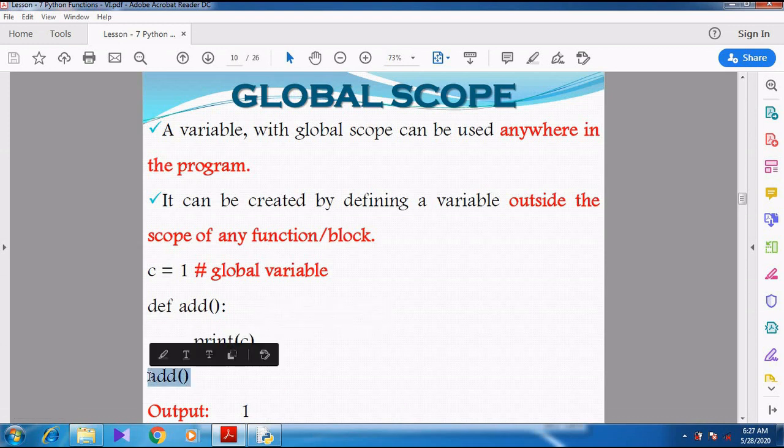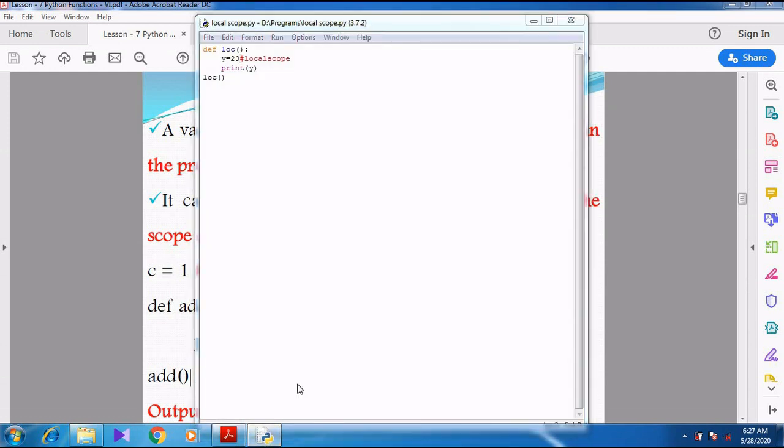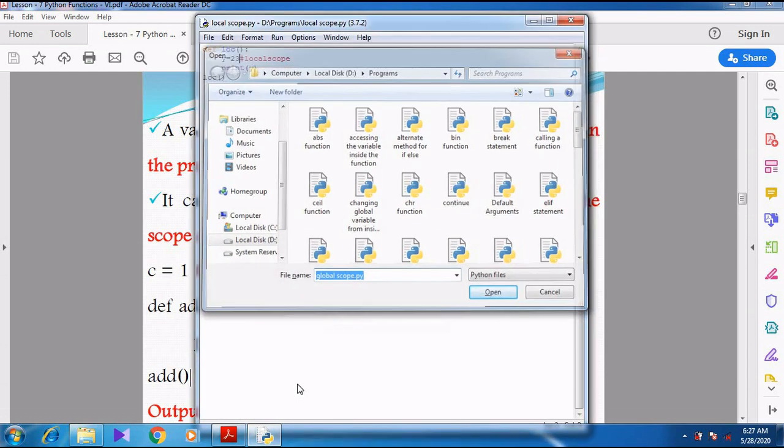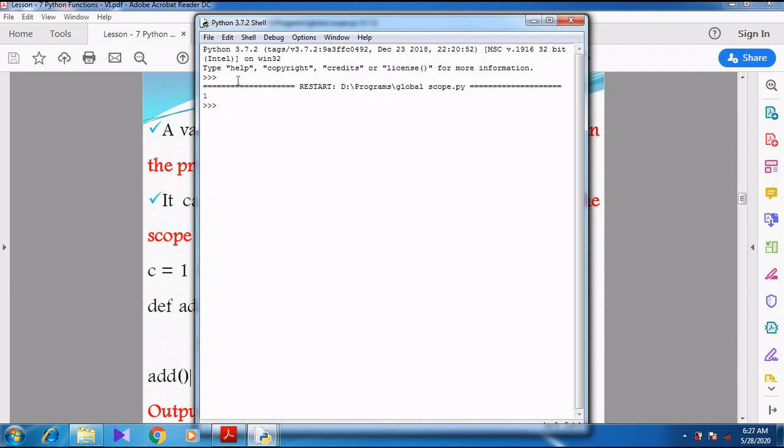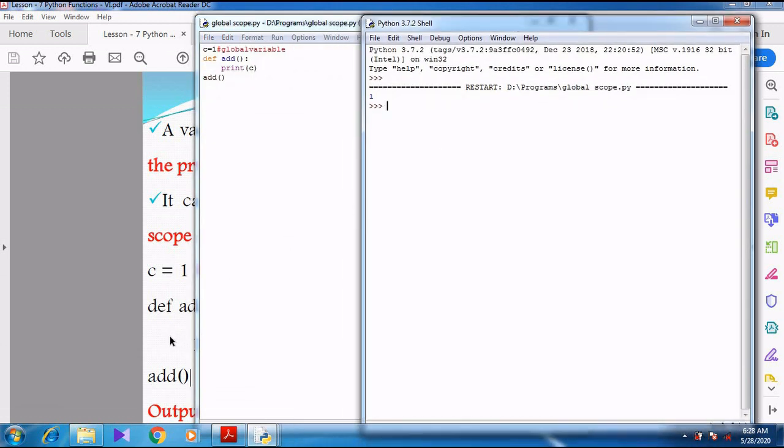Now I am calling the function add. Now you see here, what will happen? So, global scope. c equal to 1 is a global variable, and I am printing it inside the function, and I am calling the function. So when I press F5, it shows 1. So the global variable is accessible inside the function. Right? Can you understand, students?